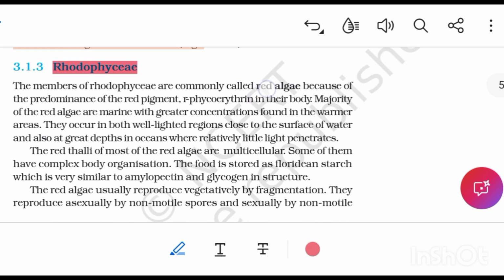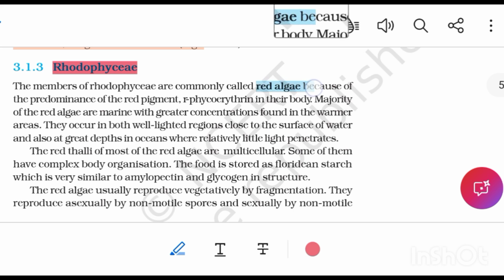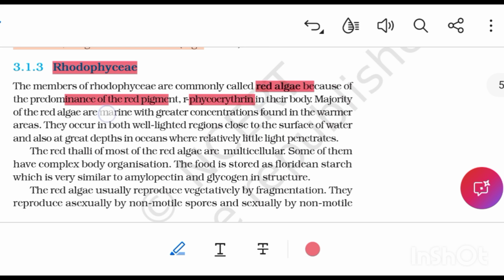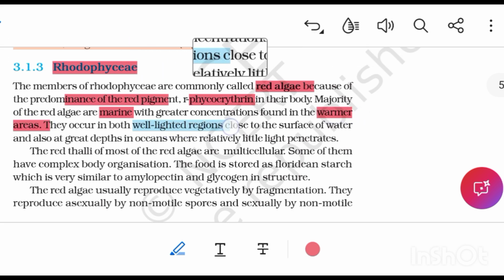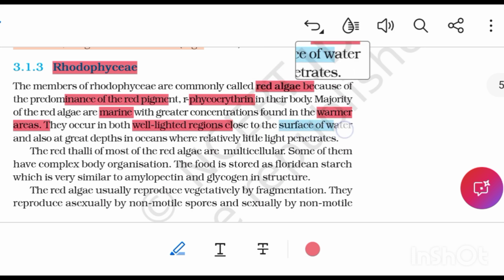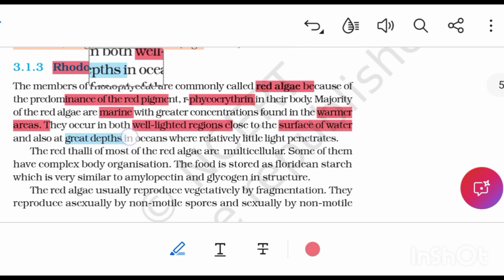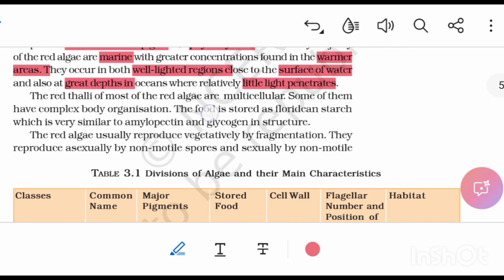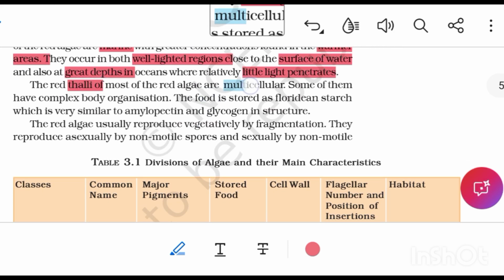Rhodophyceae. The members of Rhodophyceae are commonly called red algae because of the predominance of the red pigment phycoerythrin in their body. The majority of red algae are marine with greater concentrations found in the warmer areas. They occur in both well-lighted regions close to the surface of water and also at great depth in oceans where relatively little light penetrates. The red thalli of most of the red algae are multicellular. Some of them have complex body organization.